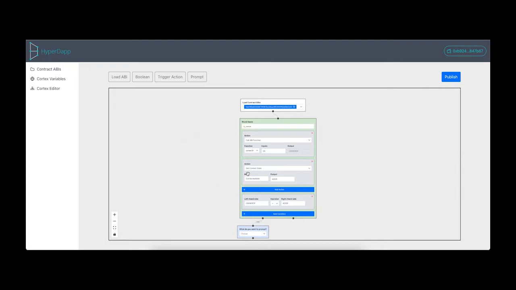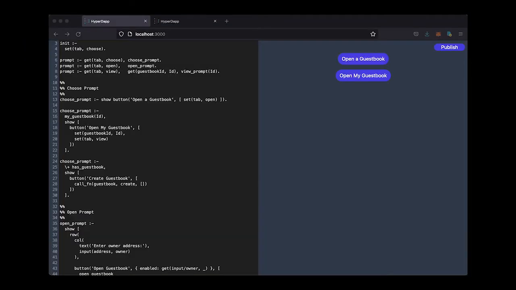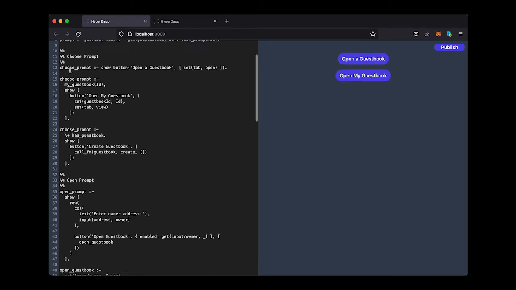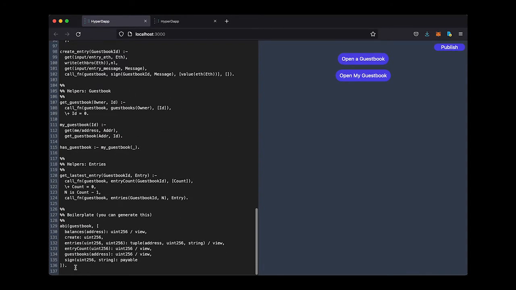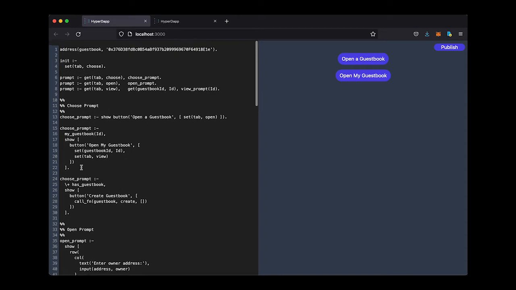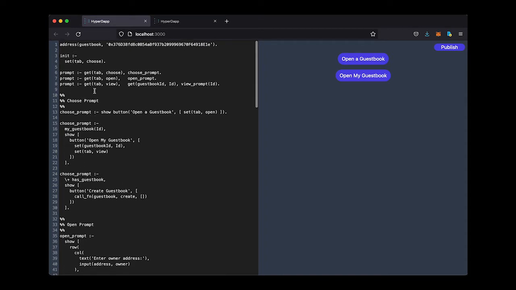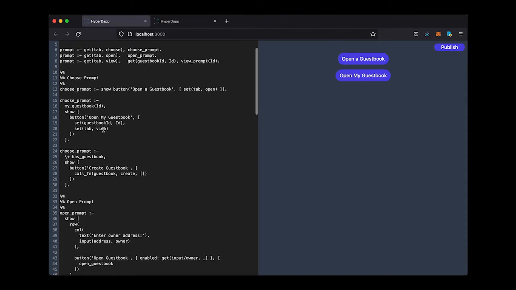Let's now take a look at what an end user experience can look like when interacting with a published workflow. In this view, we are demonstrating how workflows could work on an end user interface like a generative chat application. On the left, we have the flow logic that has been compiled to our Cortex code and deployed by our flow editor tool to the registry. And on the right is an example of an end user interface that generates the behaviors based on the Cortex code.